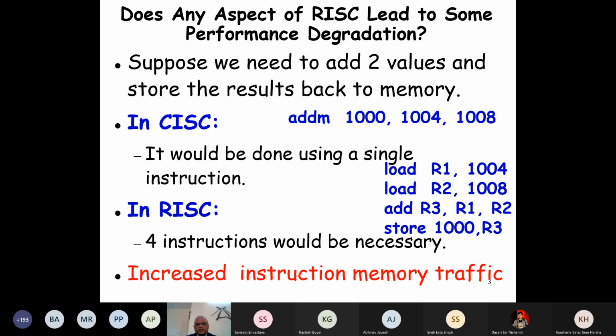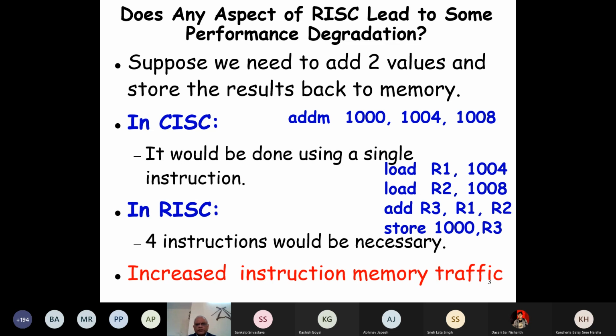In CISC, we just write a single instruction like this one. ADDM says that it has memory operands, the source operands are memory addresses, and the destination is also a memory address. Just a single instruction to add two operands in memory and store the result back in memory.